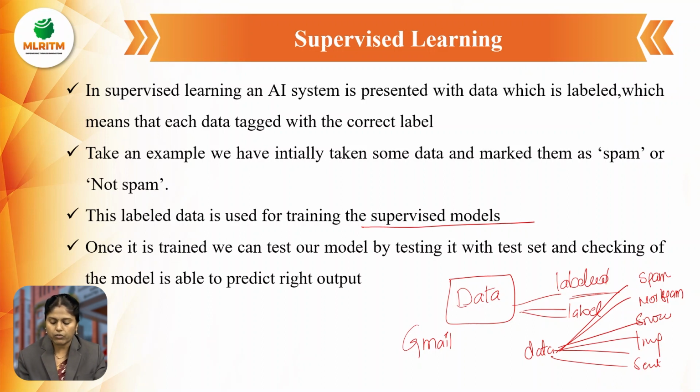Supervised learning is nothing but, first of all, we are giving the data, and this data we are going to label. Labeling is nothing but, suppose you are taking Gmail, which consists of a large amount of data. That amount of data is again segregated into spam, not spam, snoozed, important, and sent messages. These are all categorized into the labeled data, and this labeled data is again sent into the supervised model. Then after the training is done with this data, we are predicting the right output. That is nothing but supervised learning.